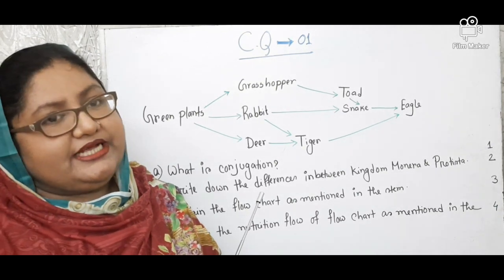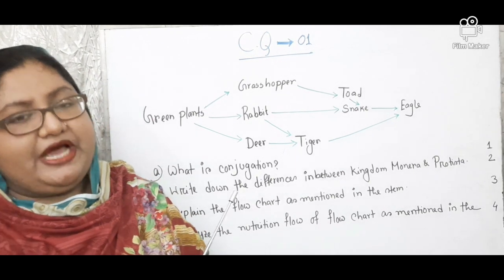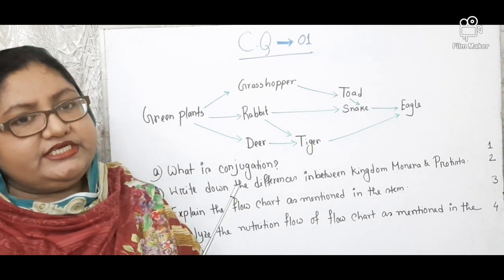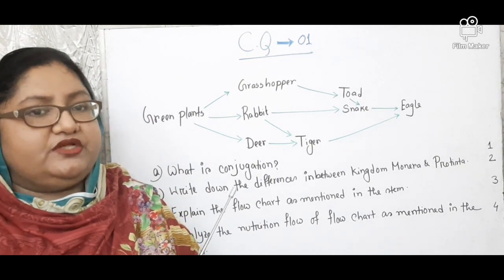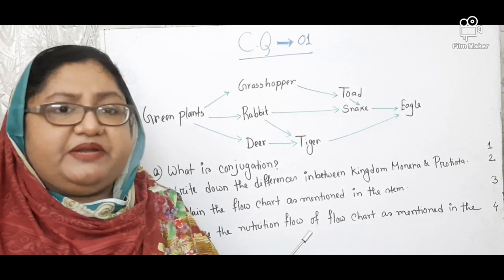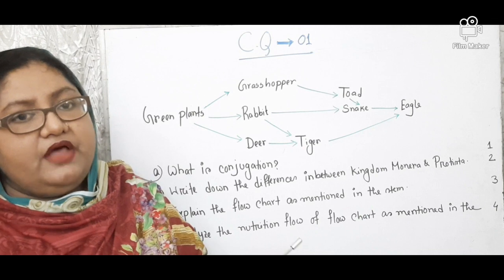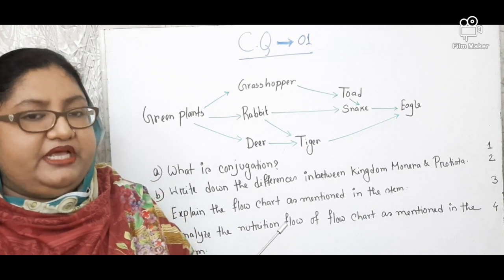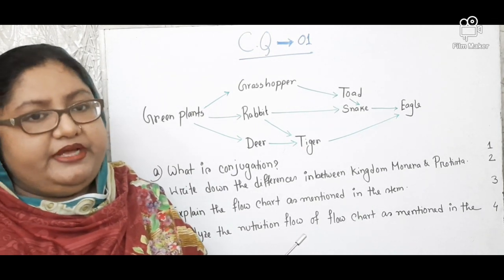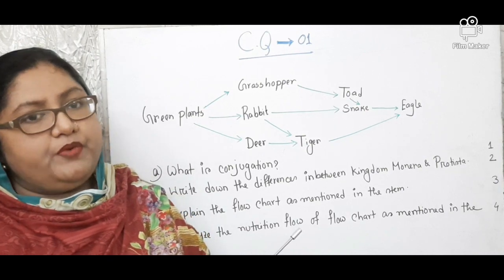Today, I will not discuss any particular chapter. Today, I will discuss two creative questions which you have to answer in your answer script. That means from my today's lecture, you will learn how to answer the creative questions. That means knowledge-based, applied-based, higher efficiency and comprehensive questions.